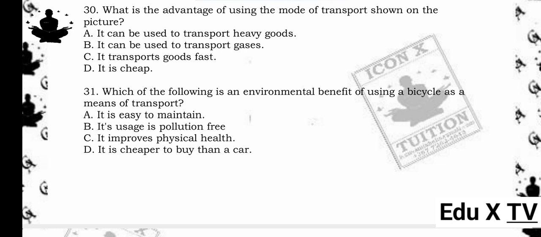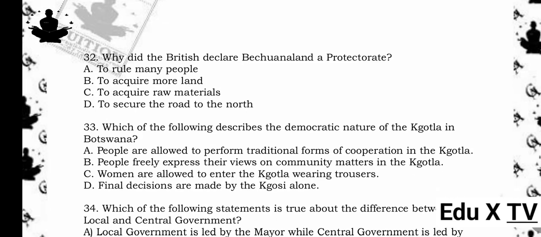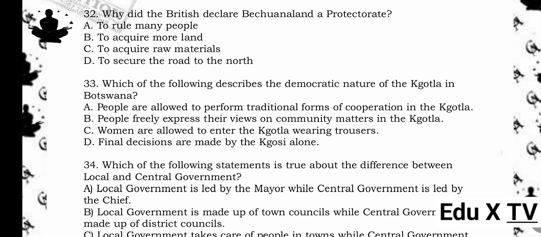32. Why did the British declare Bechuanaland a protectorate? A. To rule many people. B. To acquire more land. C. To acquire raw materials. D. To secure the road to the north. The answer is D. To secure the road to the north. Reason being, the British declared Bechuanaland a protectorate to control the strategic route to northern territories.